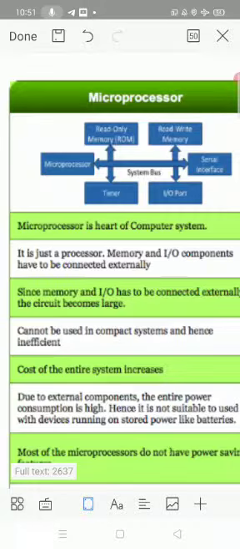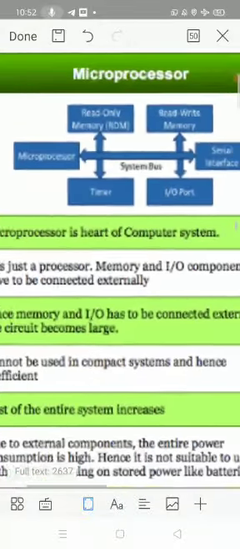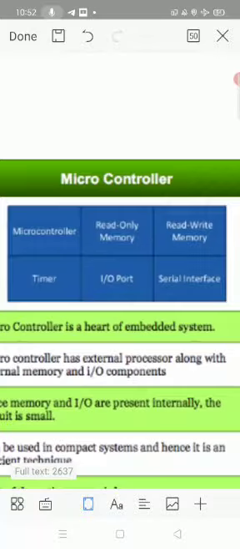A computer is an electronic device which receives input from input devices, processes the data, and produces the output. To take the input, we have input devices like keyboard and mouse. To observe the output, we have output devices like printer. But for processing, we have a CPU, central processing unit. That CPU is nothing but the microprocessor. Microprocessor is the heart of a computer system, whereas microcontroller is the heart of an embedded system.